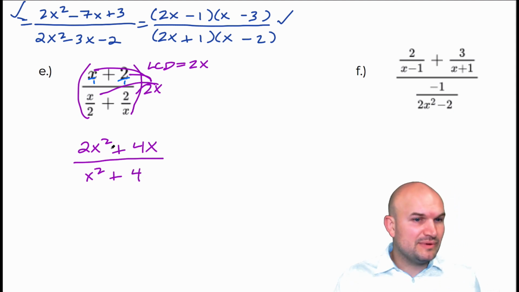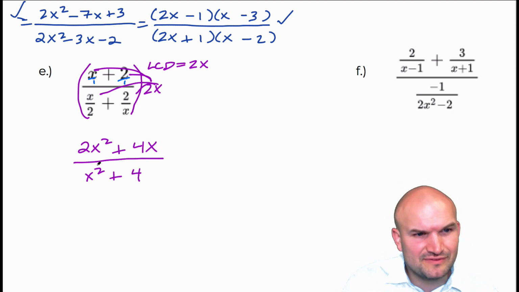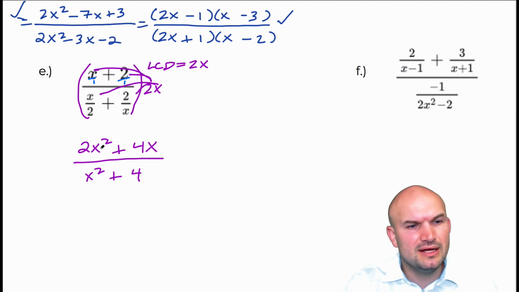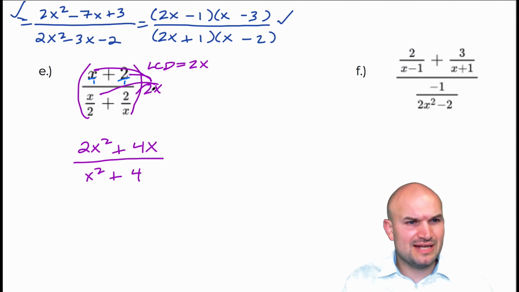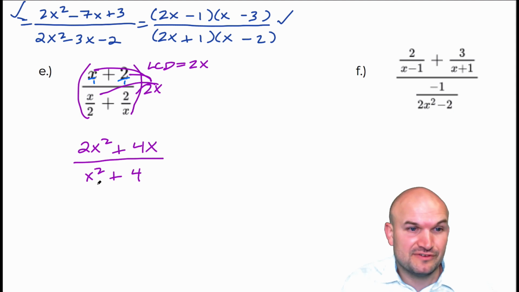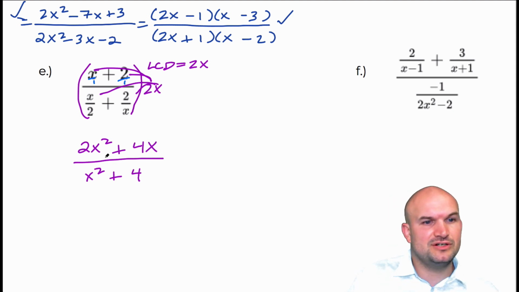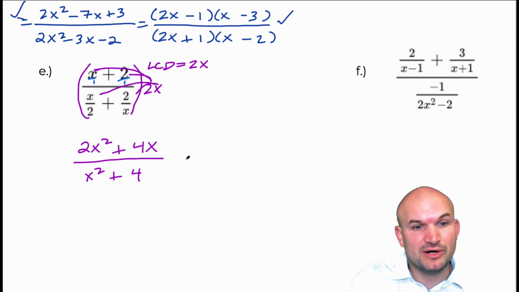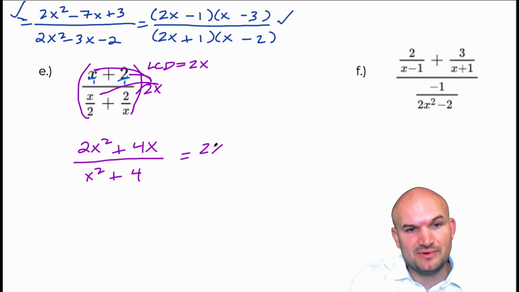Now let's do a little simplifying and see if there's anything we can do here. There's not really much I can do in the denominator because that's an x squared plus 4. That's not factorable by difference of two squares because it's not a difference, it's a sum. And that gives me a 4x. I can factor out an x from my numerator, but it's not really going to improve this.